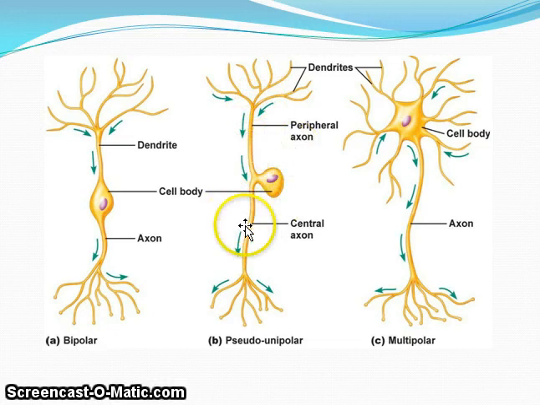So it is known as the pseudo unipolar neuron. Okay, and here this is the multipolar neuron. From one end the axon arises and from the rest of the poles the dendrites arise. I hope this is clear.